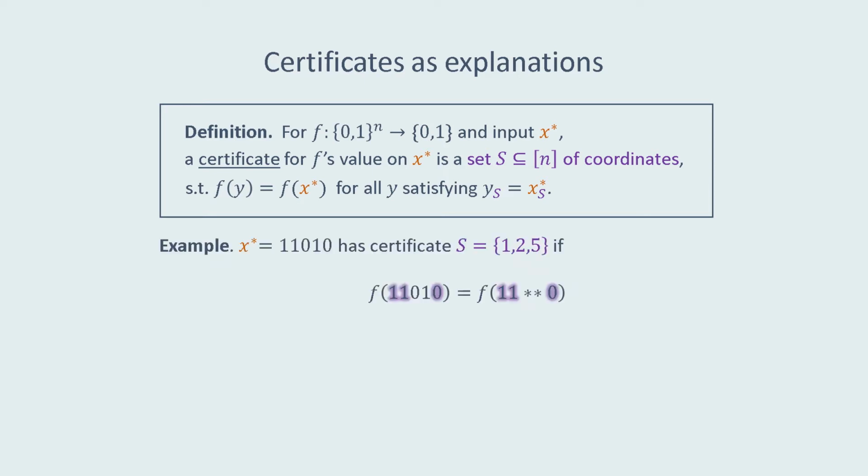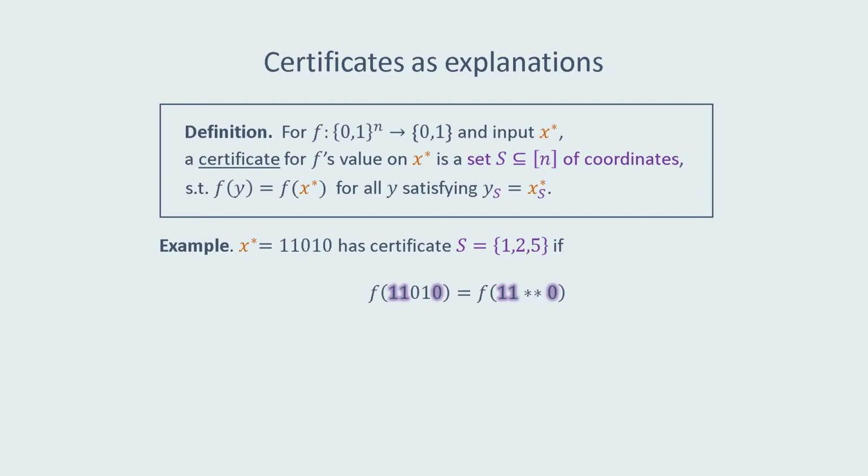As an example, suppose x star has a certificate S consisting of its first, second, and fifth coordinates. Then, whenever the first, second, and fifth coordinates are fixed to the value specified by x star, f's output stays the same, even if you perturb the coordinates outside of the certificate S.